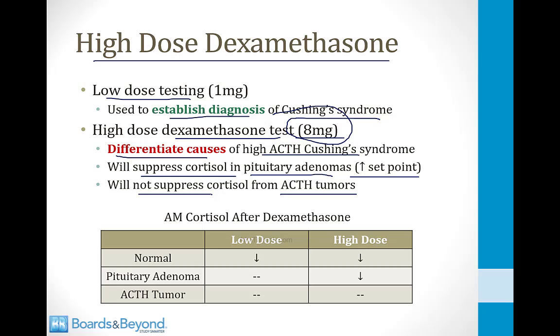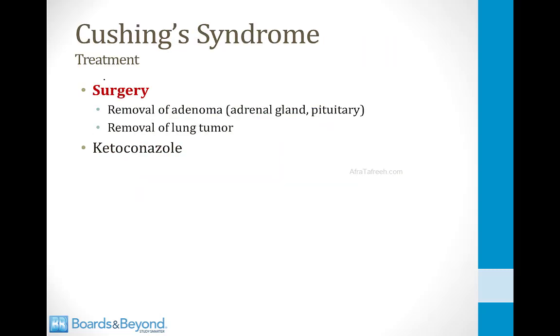and therefore you will not see the cortisol ever decline after giving a high dose. So on the bottom of the screen here, I've shown a table where I've summarized the morning cortisol response after administering dexamethasone. When you give the low dose, normally the morning cortisol level will fall. If the patient has a pituitary adenoma or an ACTH secreting tumor, the level will not fall. When you administer a high dose, the level will fall if the patient is normal, of course. The level will also fall if there's a pituitary adenoma, but cortisol production will not decrease if the patient has an ACTH secreting tumor.